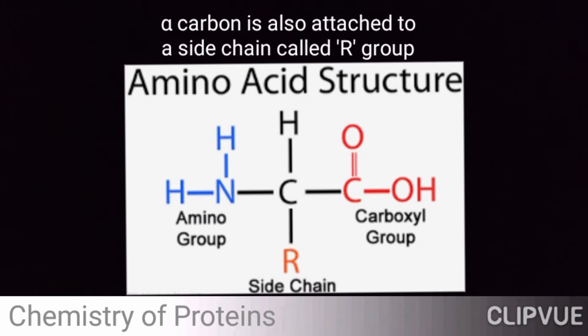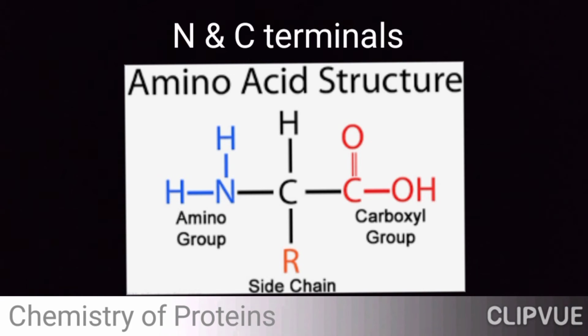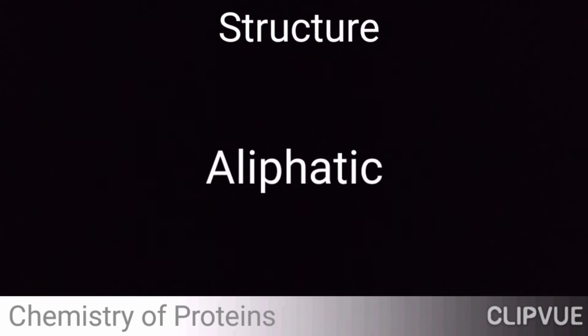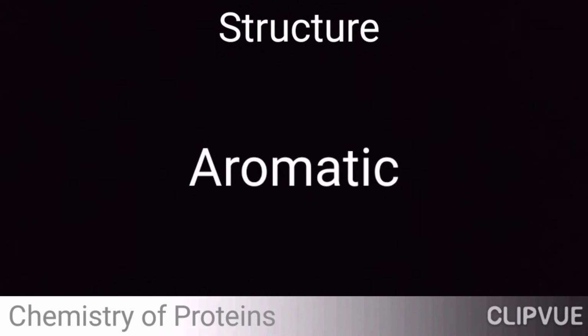Here you can see down here, that will also be there. And another thing, the nitrogen and carbon terminals are also there in the structure of the amino acids, right? So when we talk about the structure under chemistry, it is basically three types: aliphatic, aromatic and heterocyclic.